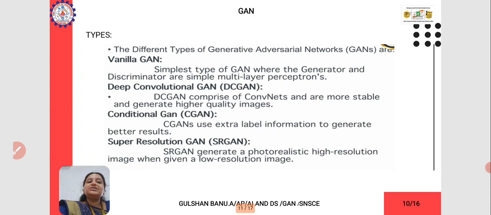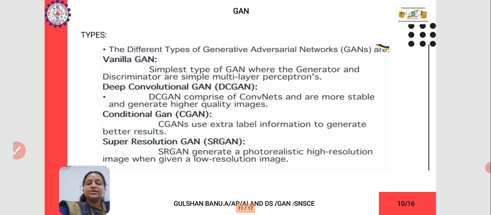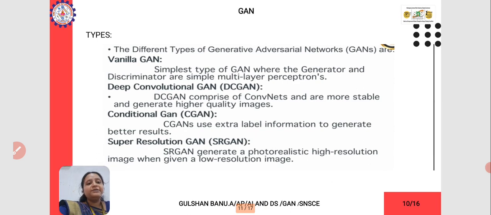The different types of GAN are vanilla GAN, deep convolutional GAN, conditional GAN, and super resolution GAN. The first one is the simplest type of generator and it has multiple layers of perceptron. Perceptron has already been explained.